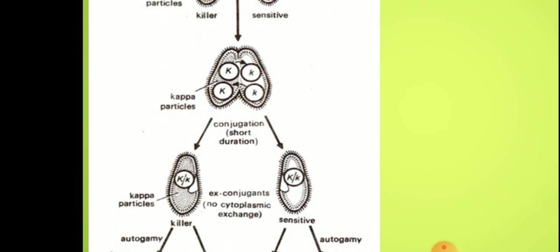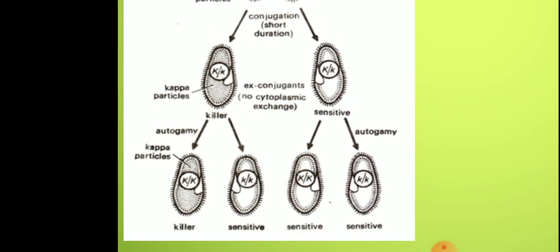During this process, there is exchange of nuclear genes. As a result, the ex-conjugates that are formed here receive only the exchange of nuclear material and there is no exchange of cytoplasmic material seen.